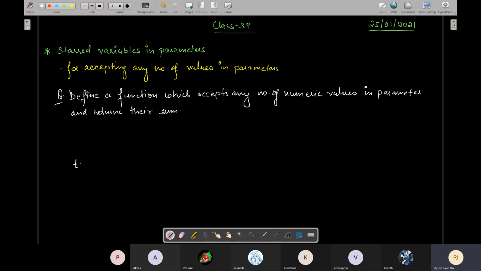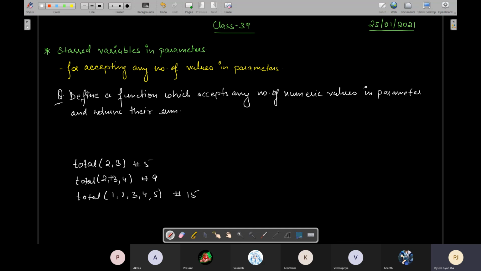Let's say the function is called total. So you have to define such a function that if you pass two numbers, 2 comma 3, it will return 5. If you pass 2 comma 3 comma 4, it will return 9. And if you write total 1 comma 2 comma 3 comma 4 comma 5, then it will return 15. तो मतलब क्या कि you can pass any number of values to it. Okay, so वैसा function हम लोगों को define करना है. Is the problem clear कि what you have to do?